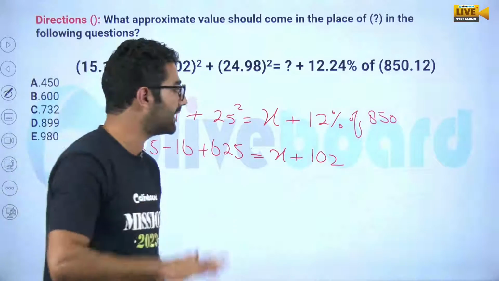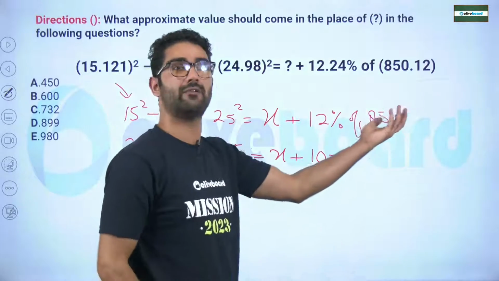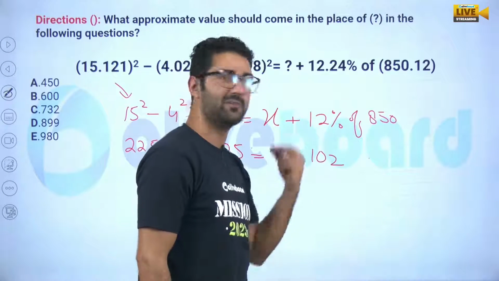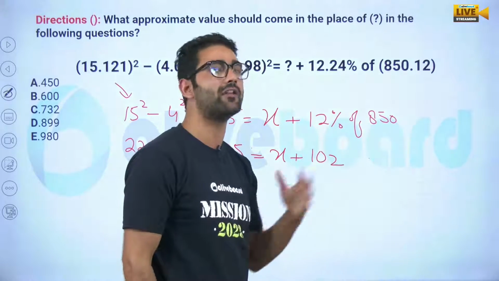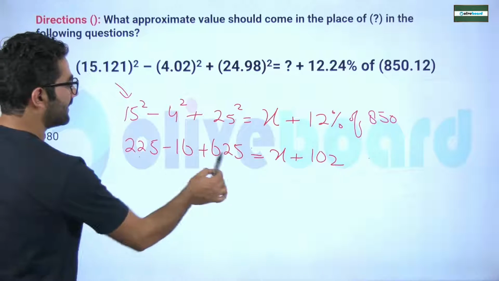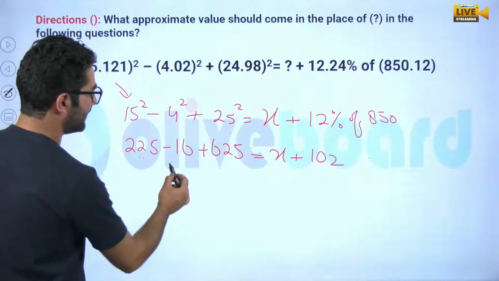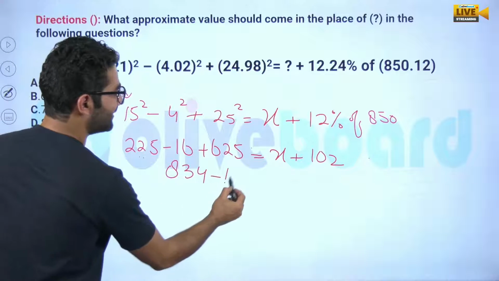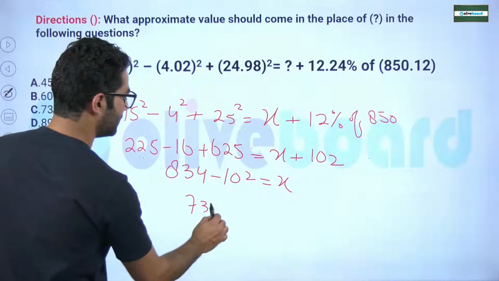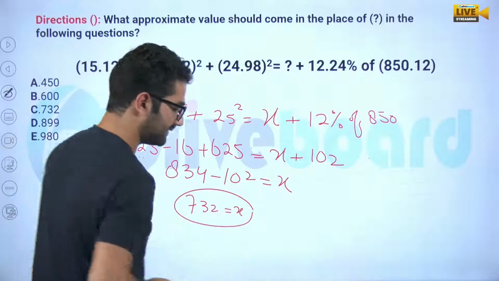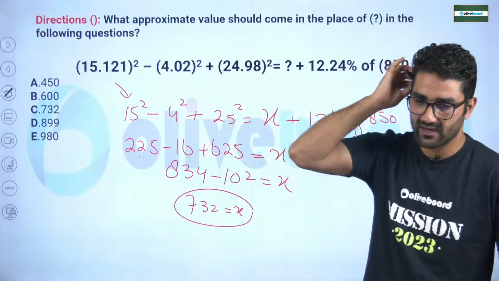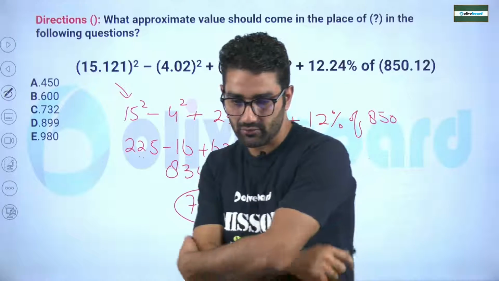Some people will try to figure it out. 850 percentile of this: 800 will be 96 and 50% is 6. 96 plus 6, 102. Whichever you feel comfortable. Go for it. Okay, so it will be how much? Definitely it will be 850. 834 minus 102, that is how much x? 732, that is nothing but the value of x. Devi has given me the answer. Ritesh also clear, my dear.